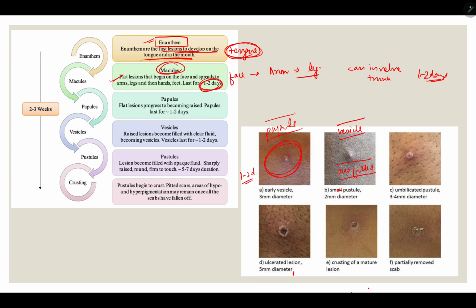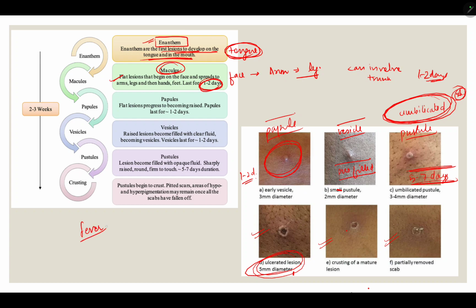Okay. Clear fluid has become yellow. Then pustule, and the pustule is umbilicated. This is a characteristic feature, that the pustule is umbilicated. Okay, this phase usually lasts for 5 to 7 days. Then the pustule will ulcerate. This is the ulcerated lesion. Then crusting and scar can form.